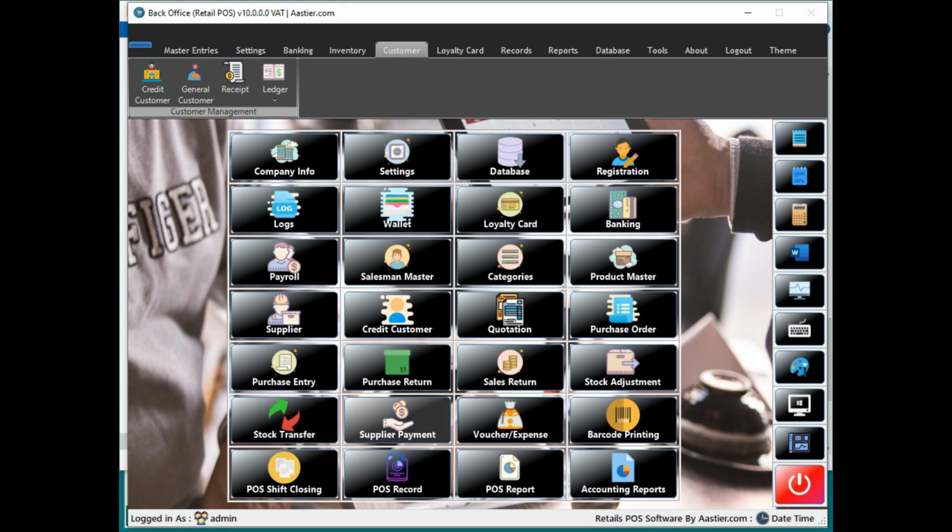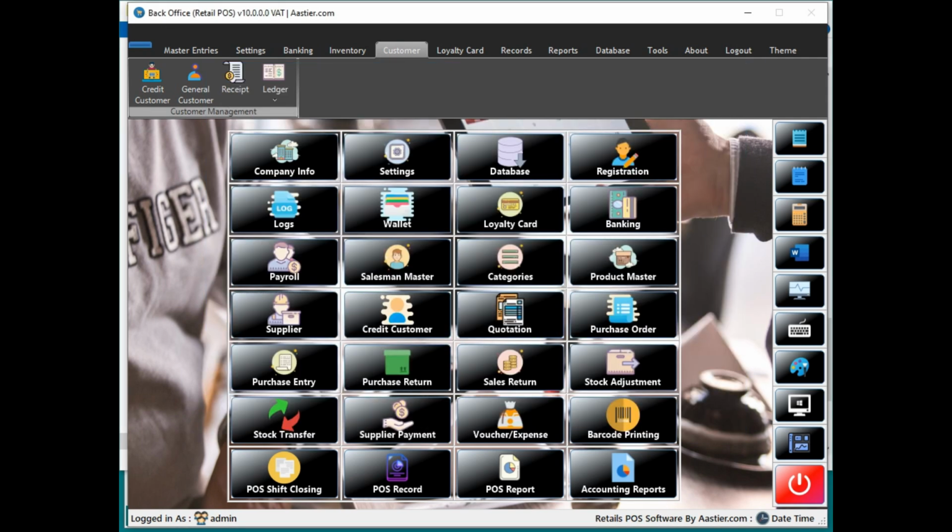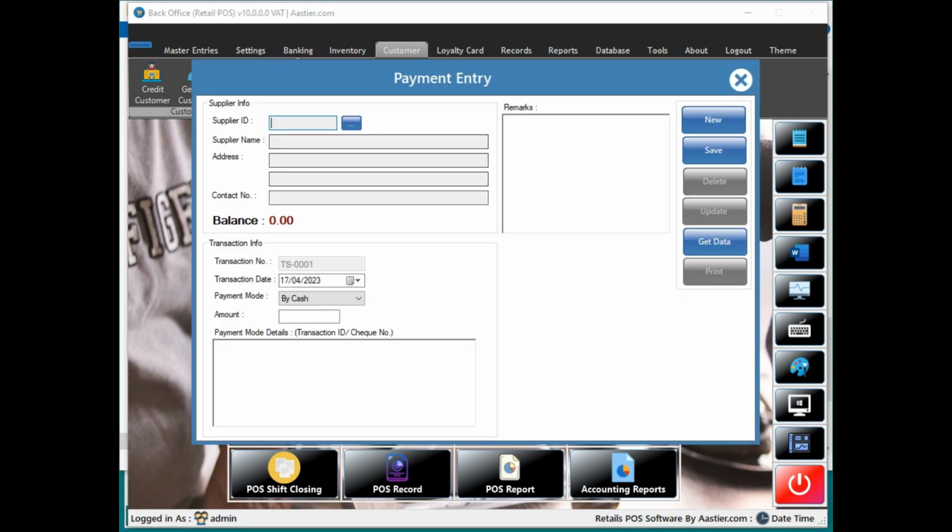And this is a supplier payment. Supplier means the supplier account, you will create it here, and in case if you have purchased any item, any bill from the supplier, credits, so when you are making the payment to the supplier, that time you need to feed that payment details over here. So the balance, the rest of how much balance you need to provide to that supplier will display over here.